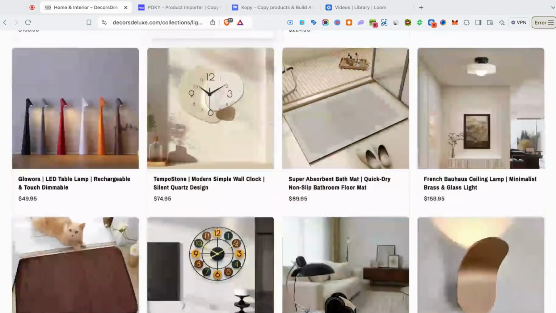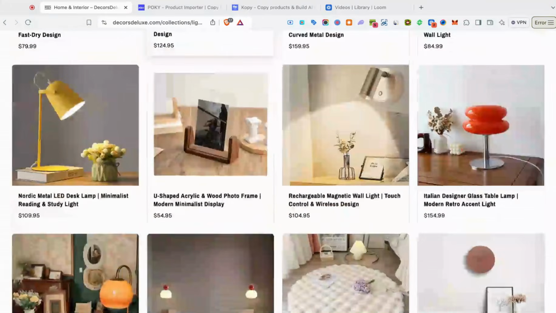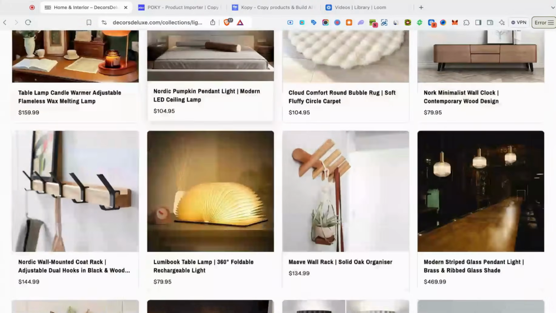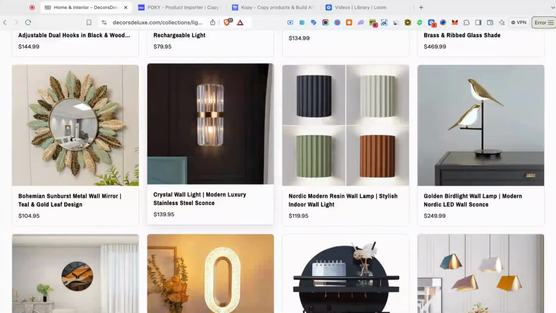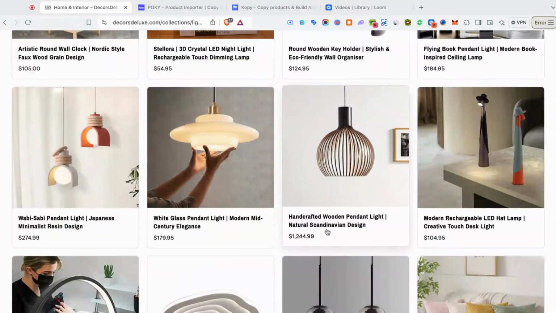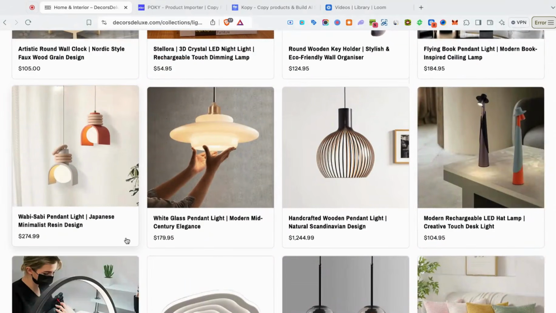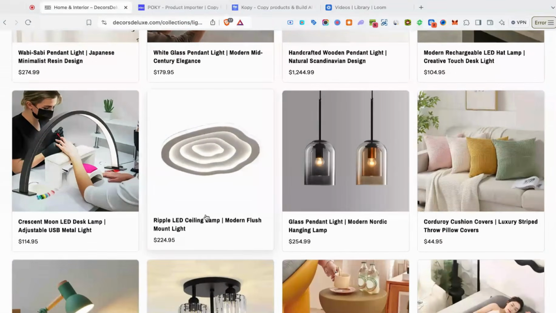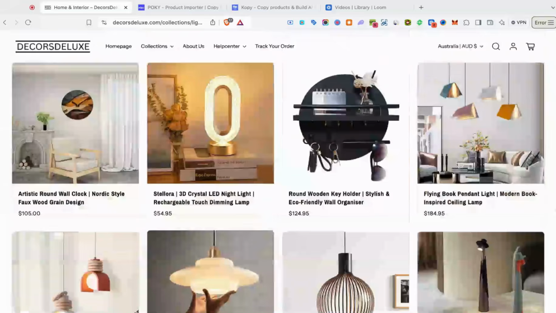So all these products here we can find on AliExpress, we can find on CJ Dropshipping, we can find on AutoDS, Team Drop, etc. Right? So these guys just uploaded a bunch of products from China, and they're marking them up at insane prices. They got products for 1,000 on here, 270, 179, right? And all these products are cheap products that you can find on AliExpress.